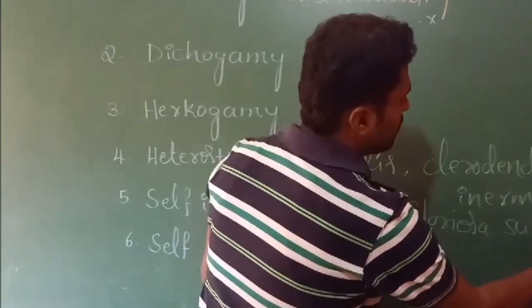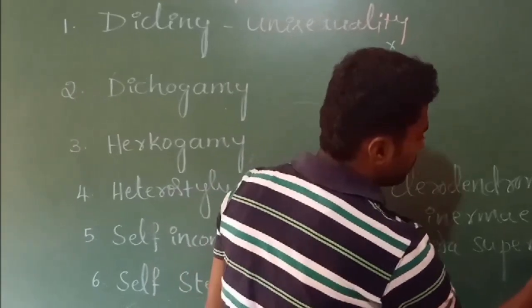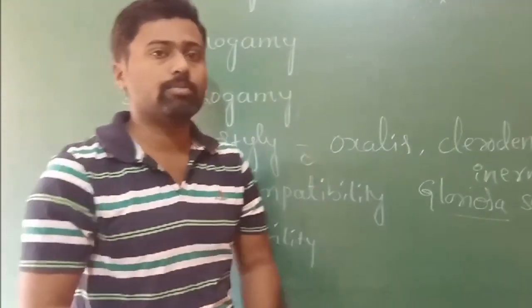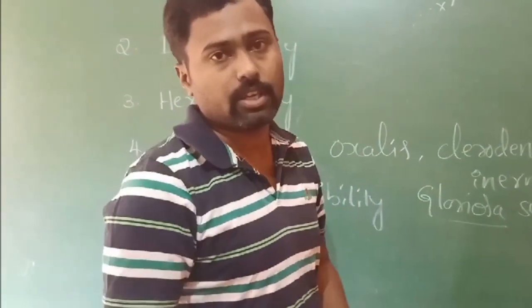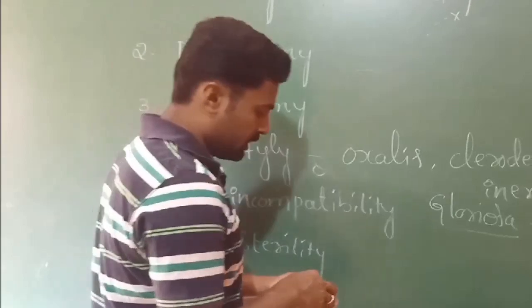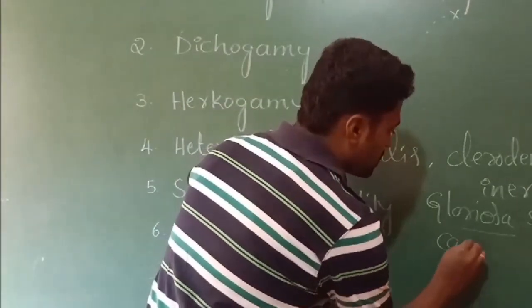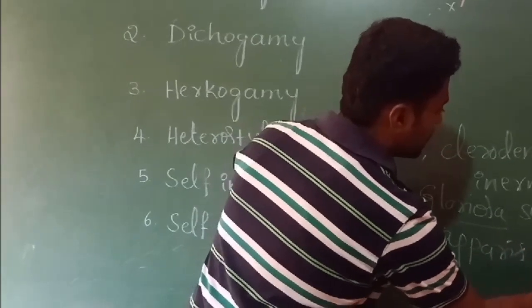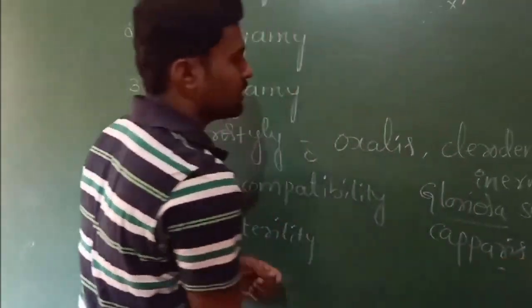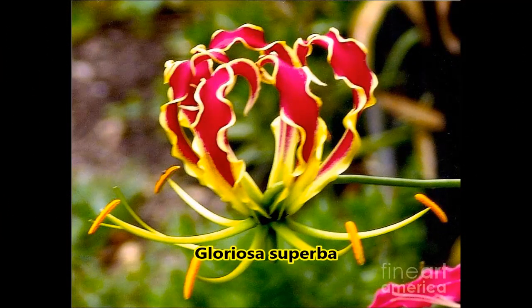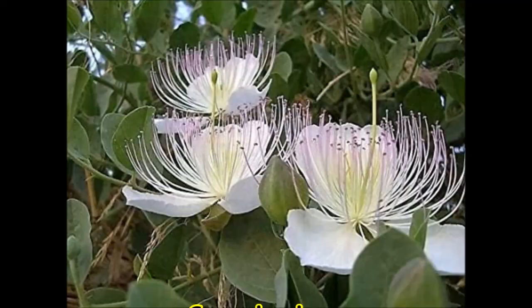In Gloriosa superba, the flowers bear exserted stamens, which means the stamens are facing away from the stigma. And in plants like Capparis spinosa, we can observe this condition called heterostyle. Okay.